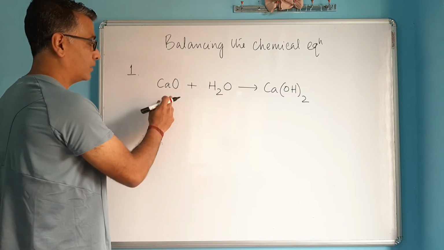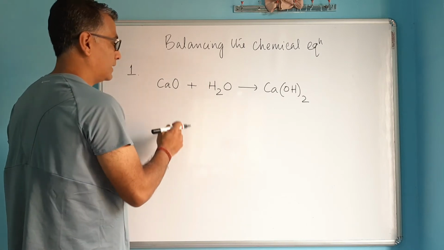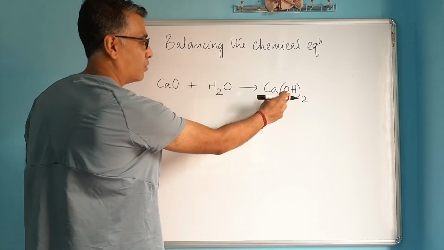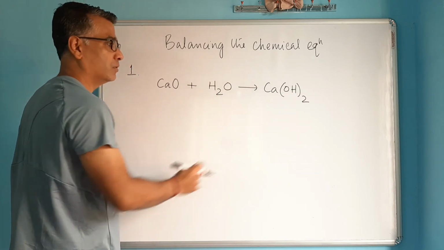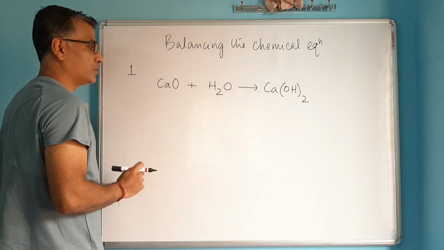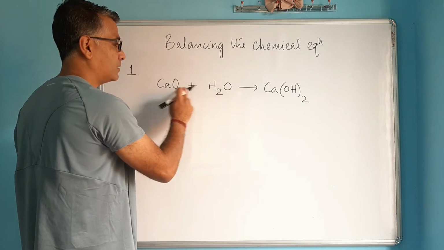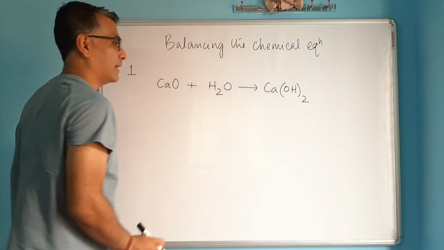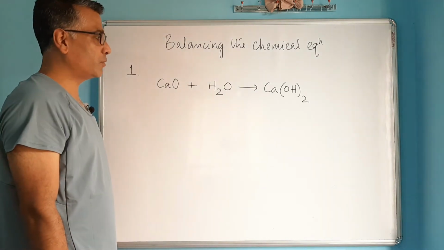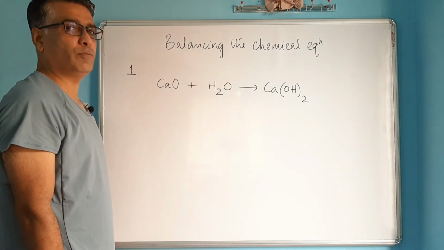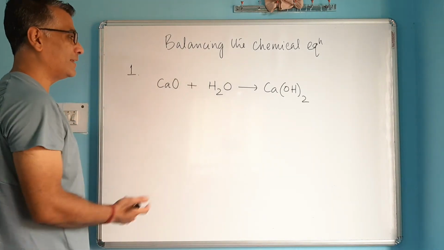Then, so calcium is balanced. Let's say hydrogen. Hydrogen is also, how many you've got here? 2. And the other side you've got 2 hydrogen. Even hydrogen is balanced. Lastly, oxygen. You've got 2 oxygen on left hand side and 2 oxygen on right hand side. So amazingly, this equation is balanced by itself. So some of the equations are like that, they need no balancing. So this is one such equation. So this is already balanced.